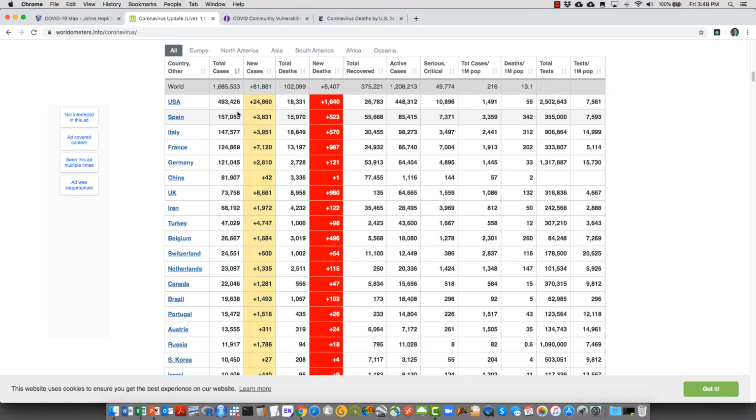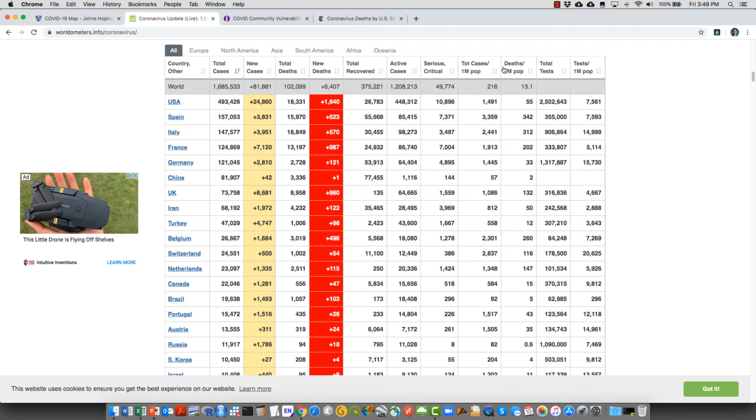By country, we have the total number of cases, new cases, total deaths, new deaths, total recovered, active cases, serious critical cases, number of cases per 1 million population, and number of deaths per 1 million population. So this is the mortality rate related to the coronavirus. We also have the total number of tests and tests per 1 million population, so this is the rate of tests and the mortality rate.